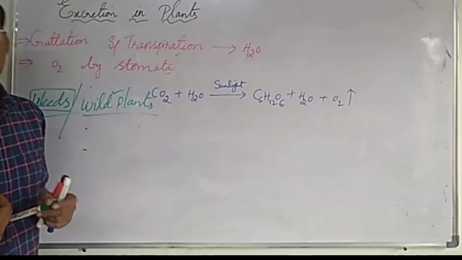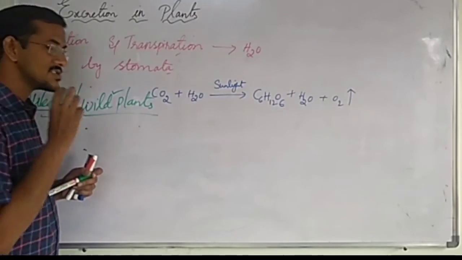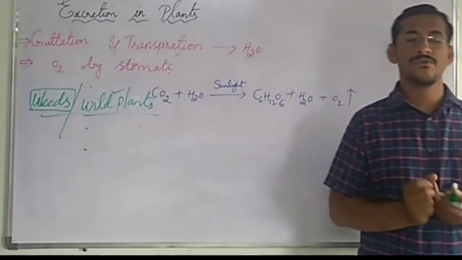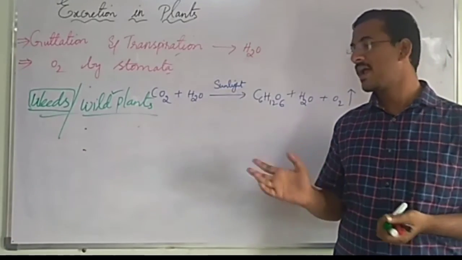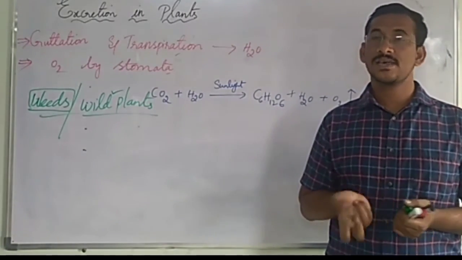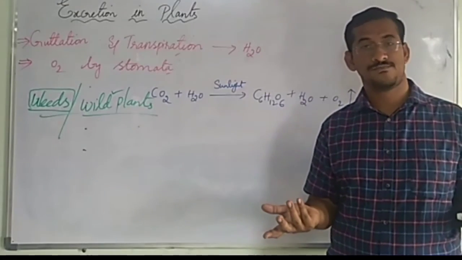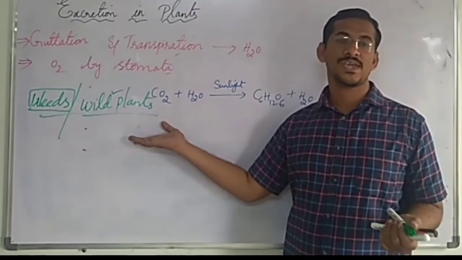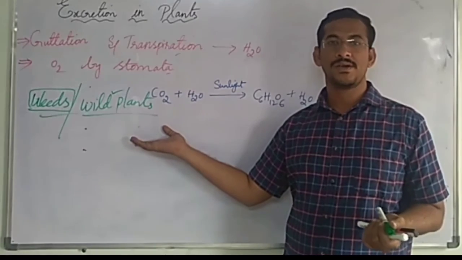These chemicals are produced by the plant and stored in all parts, either fruit or leaf or flower, part of a plant. And whenever an animal comes and eats that, sometimes the animal may die also because of the poisonous chemicals stored in the parts of a plant.